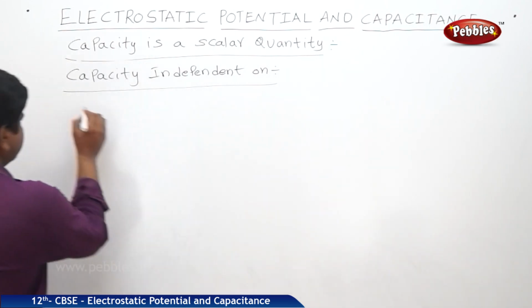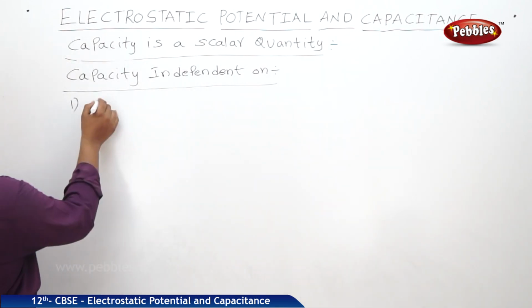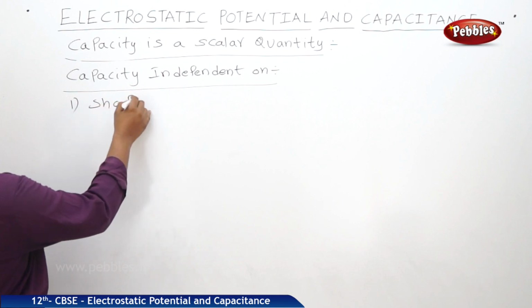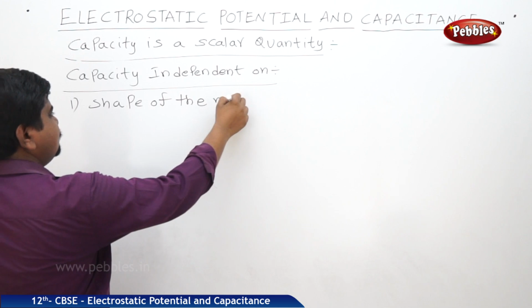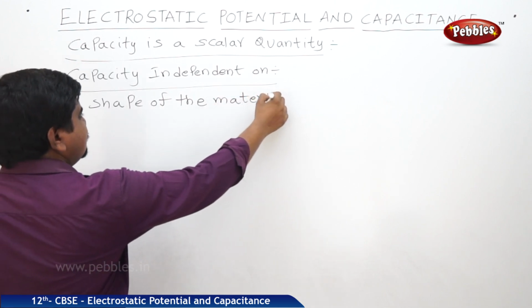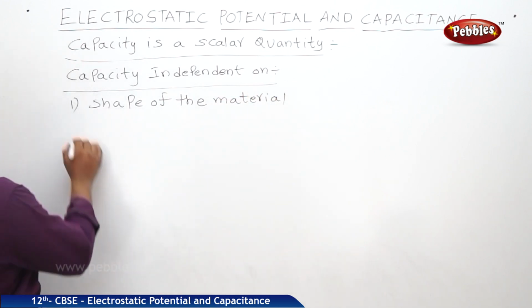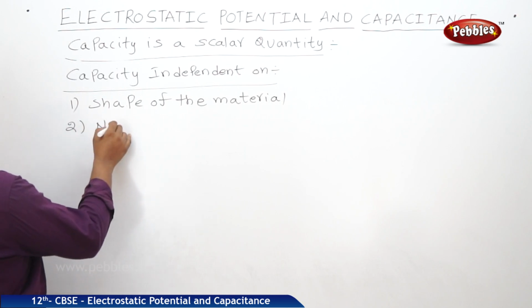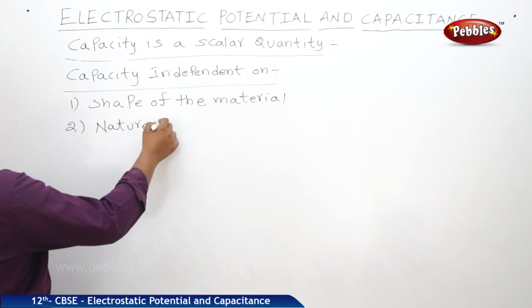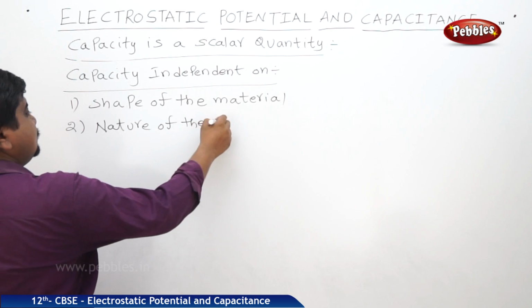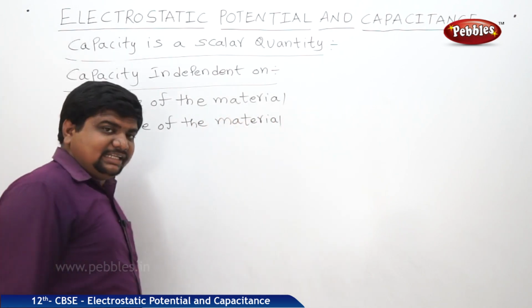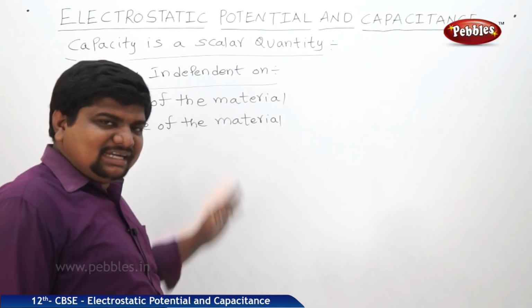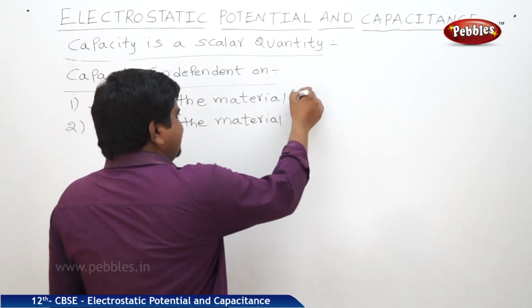First one, shape of the material. Second one, nature of the material. Here, what is the main material or main element in the capacitance? Conducting plates.